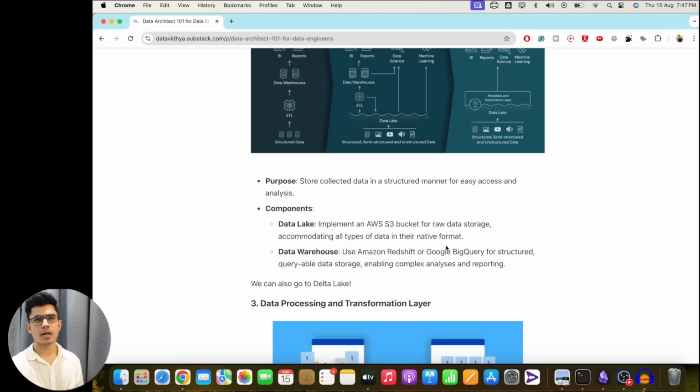Now, how do you decide which one to use? Should I go with Snowflake? Should I go with Redshift? Again, it totally depends, right? If you're already on AWS, going with Redshift might be a good choice because of the integration. But let's say Redshift is expensive for your business need, then you can go with Snowflake, or you can also go with open source.